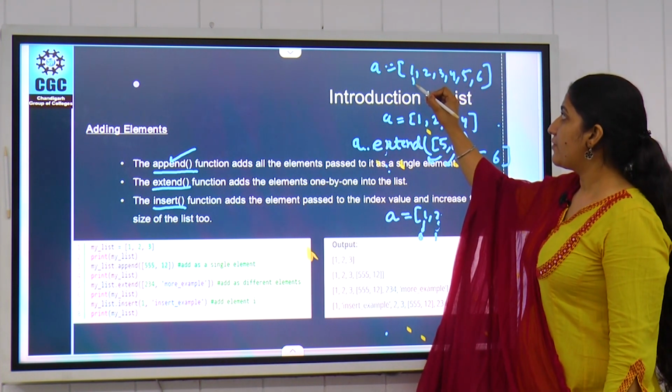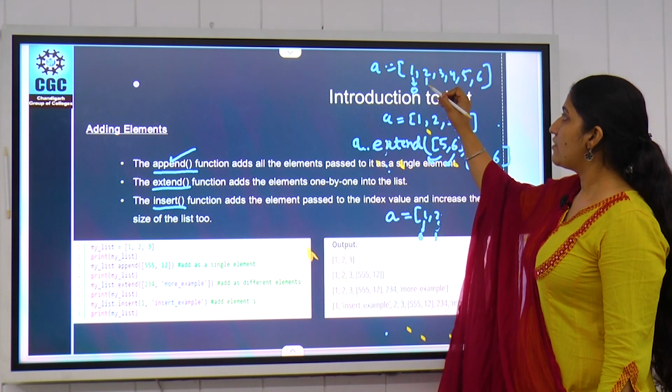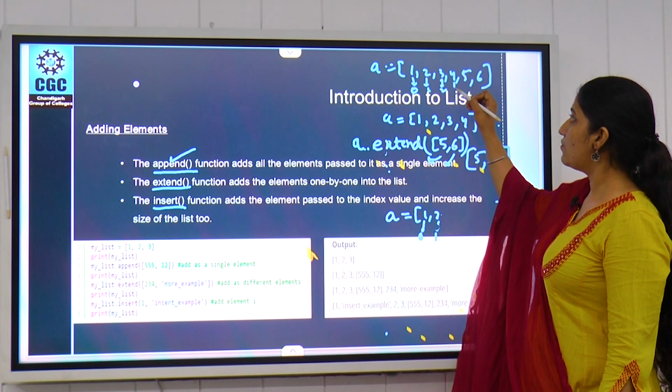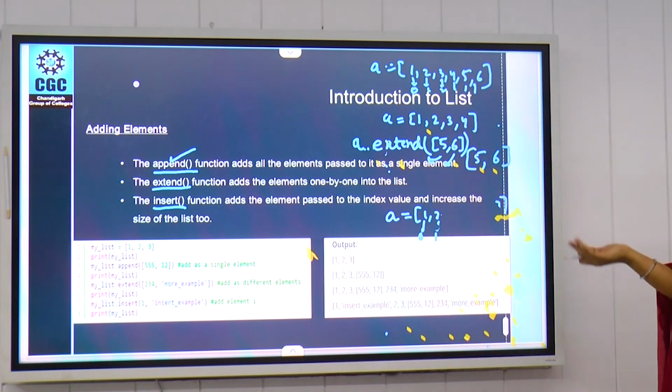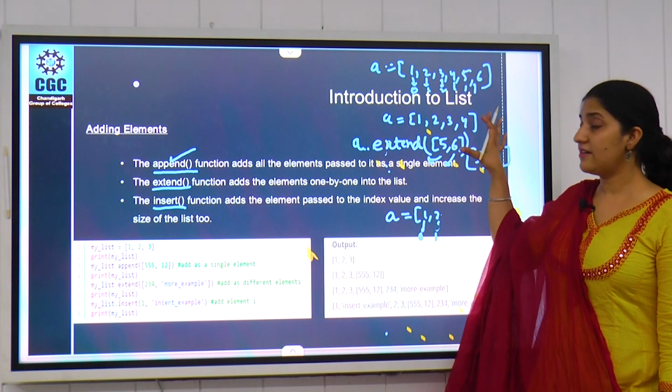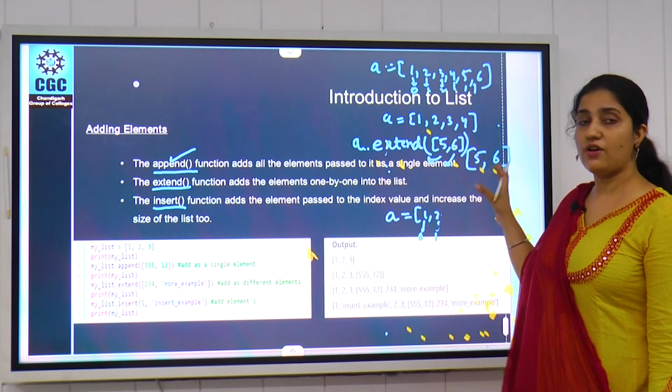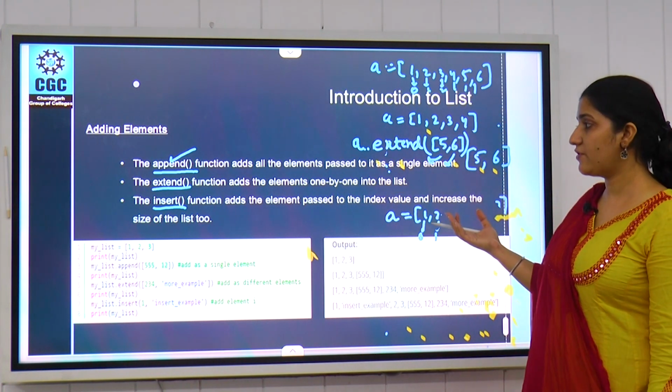And we can see here the index value 0, this is 1, this is 2, this is 3, 4 and 5, and so on. Whatever elements you want to add, you can add here, and you can extend your list whenever you want.